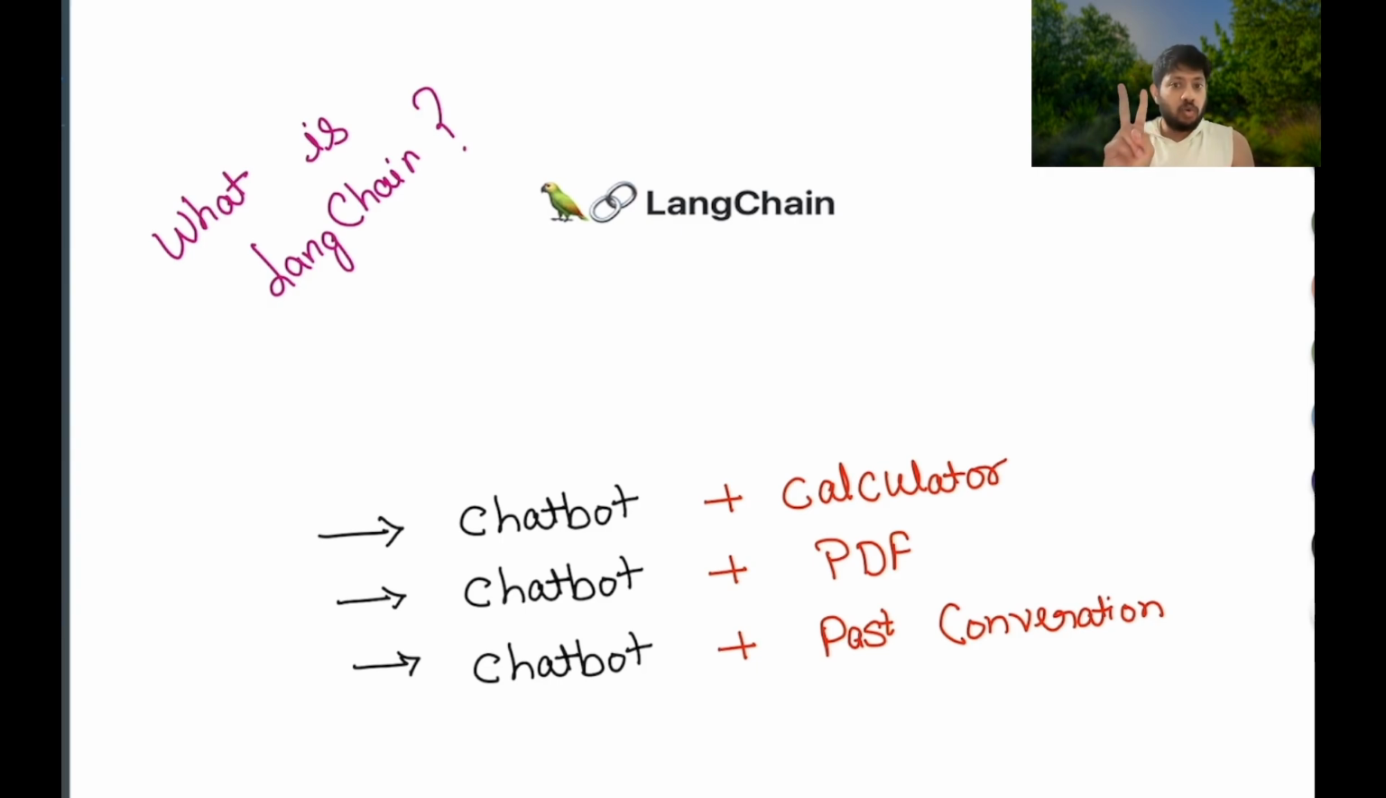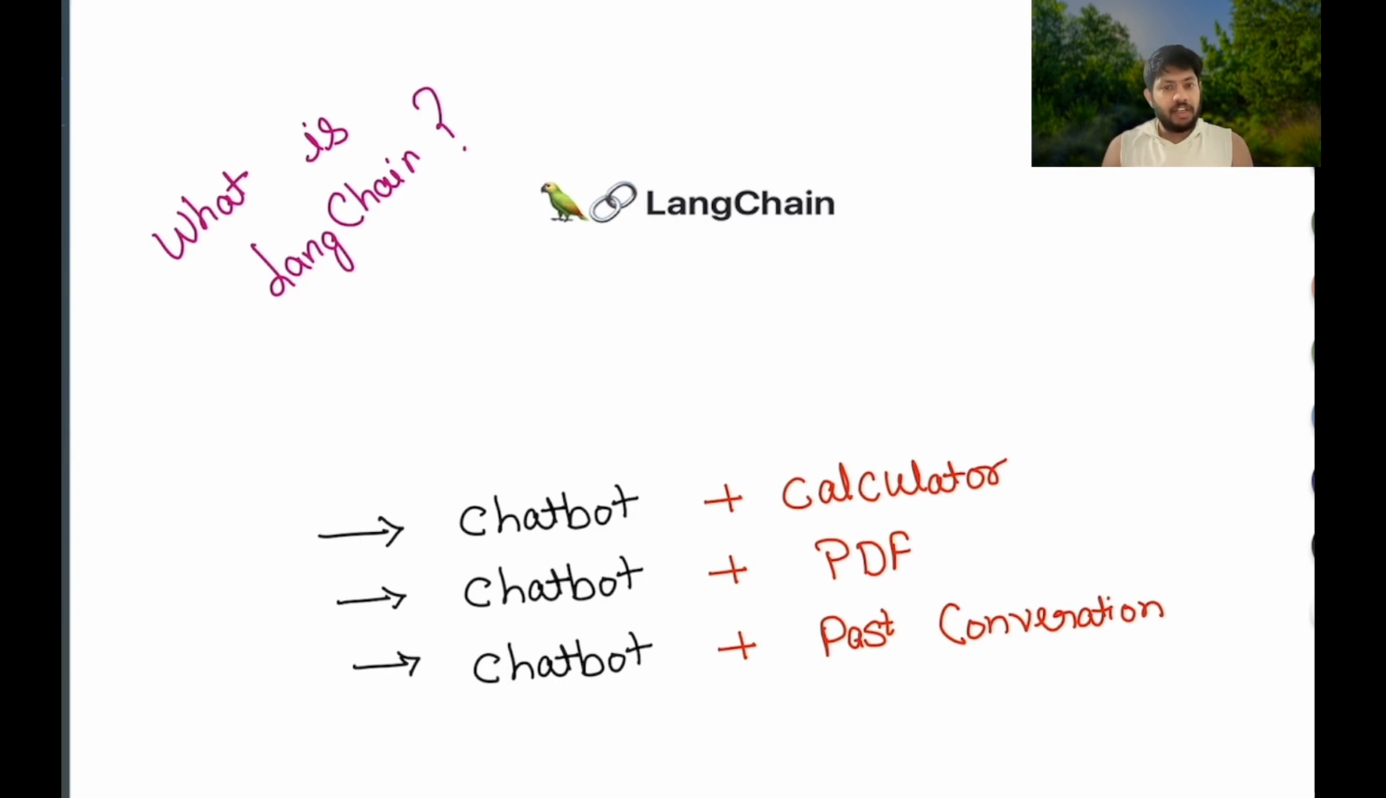It is available in two programming languages as of now, Python and JavaScript. We are going to learn LangChain using Python in this particular series, and I promise you guys that if you watch every episode of this series, after some time you will feel that you are a master of the LangChain framework.